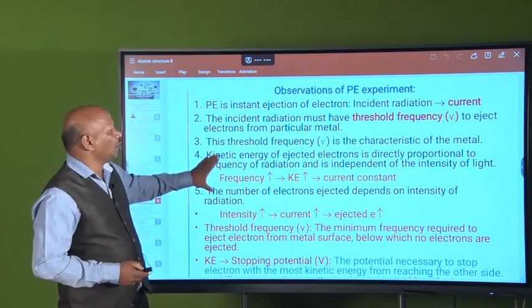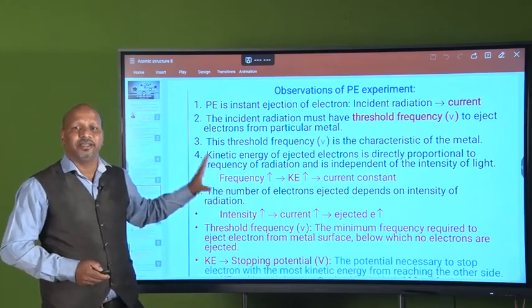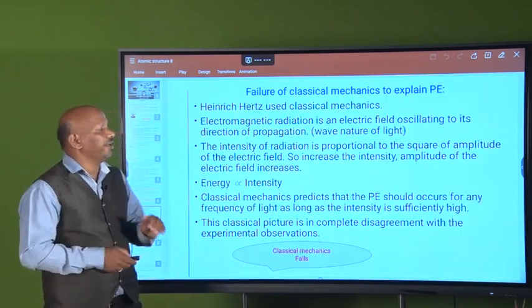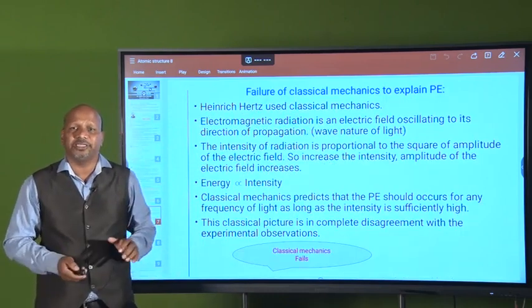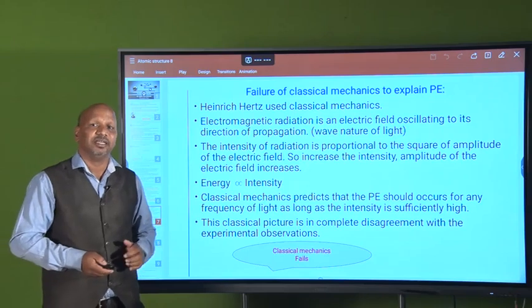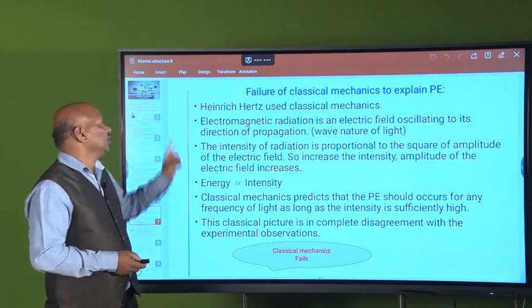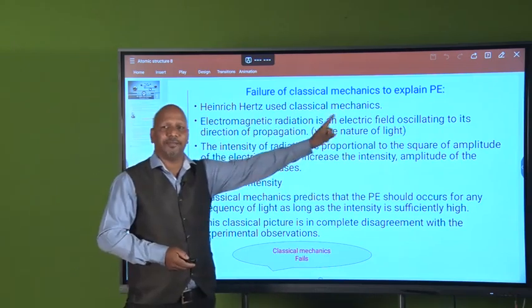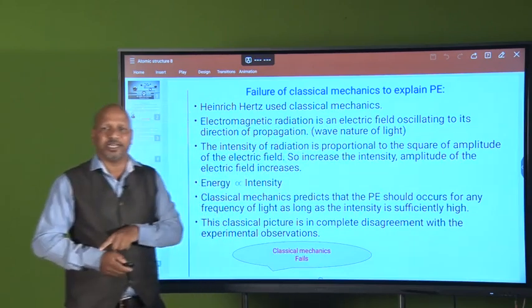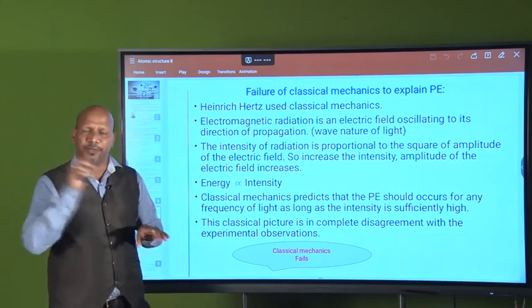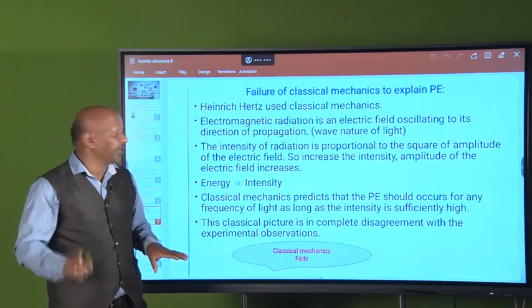Okay, so these are the observations of the photoelectric effect. Now, if you want to explain these effects with the help of classical mechanics, what will happen? Heinrich Hertz used classical mechanics to study this photoelectric effect. What is the effect? Ejection of electrons from the surface of a metal by radiation.